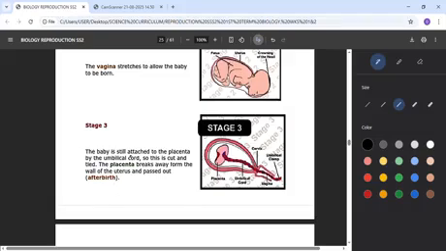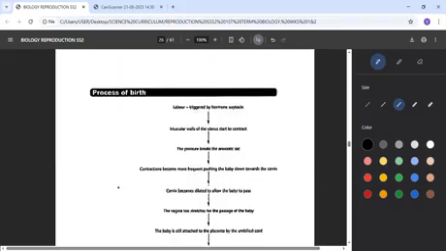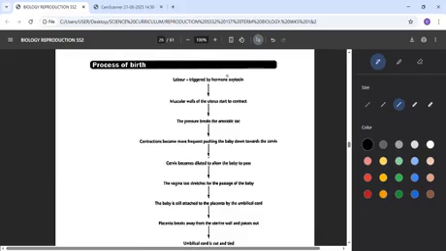The baby is still attached to the placenta after birth by the umbilical cord, so this is cut and tied. That means the cord that attaches the baby to the mother's womb must be cut. Since the baby is out, the cord must be cut. Then the placenta will break away from the wall of the uterus and pass out at stage 3. So these are the processes of birth, as you can see here.